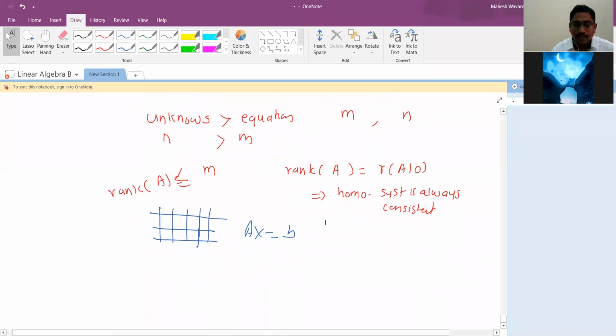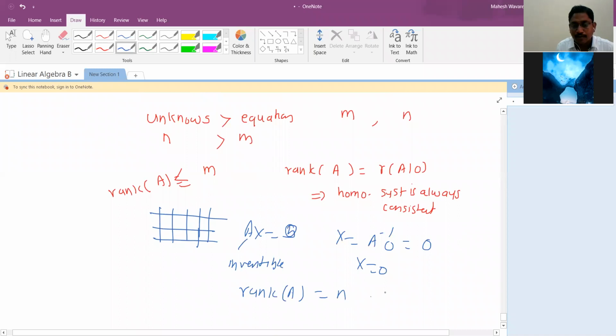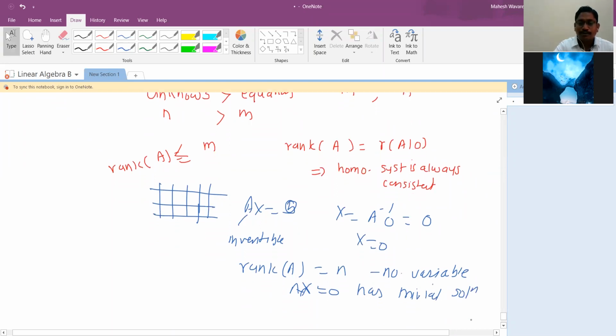Now if A is a square matrix and A is invertible, then x equal to 0 is actually, A inverse times 0 is 0, so it is the trivial solution. So when the rank of this matrix is equal to n, the number of variables, suppose you can't find an inverse, this is another case, then Ax equal to 0 has only the trivial solution. x equal to 0 is the trivial solution.